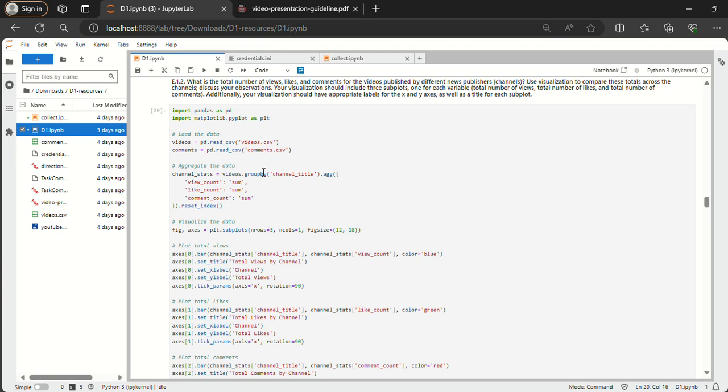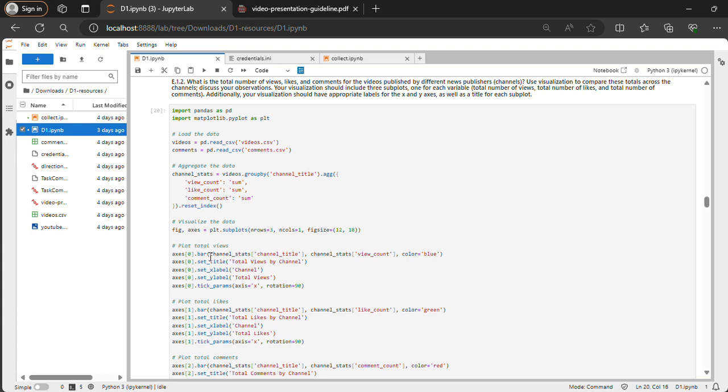Moving on, I chose the second question. I started out by loading the data from the CSV files again, and then I aggregated the data here using the videos.groupby function. This pandas function was used to aggregate data by the channel title and to calculate the sum of the view counts, like counts, and comment counts for each channel.